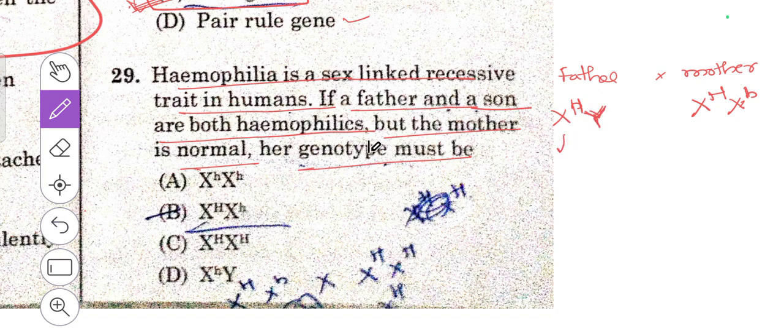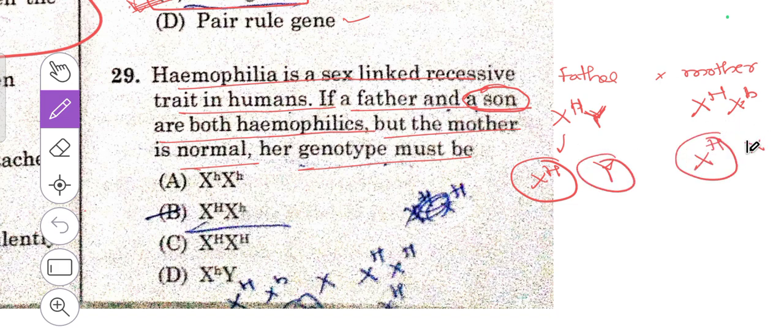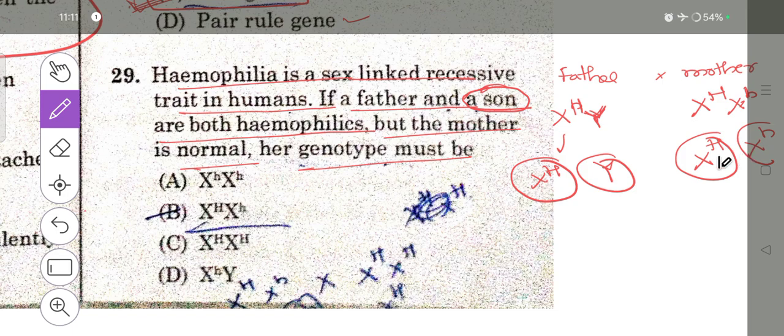Here they are talking regarding the sex-linked recessive trait. The gametes which we obtain are X and Y, and recessive h.